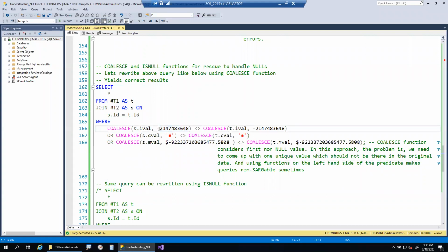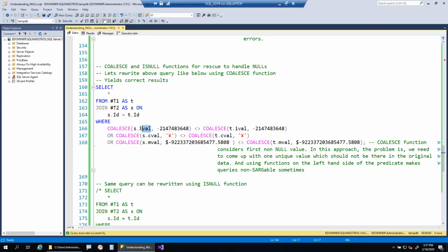The selection of this value is very important, because that value should never exist in our data. This is where this approach is very difficult, because we need to find a unique value for each column in the comparison which will never come in your data. We need to come up with that value just for our comparison's sake.